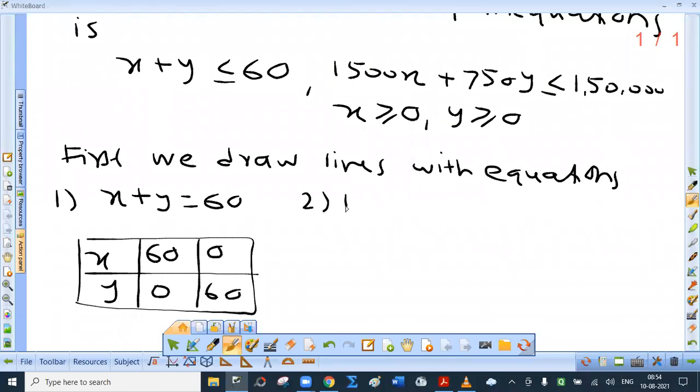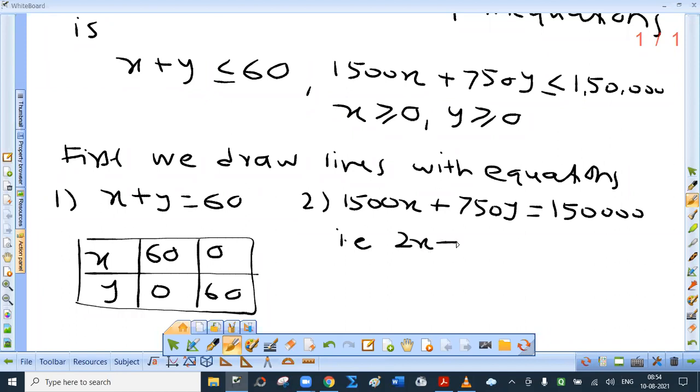Then 1500x plus 750y equal to 1,50,000. That is, you can divide by what? Simplify this. You can divide by 750.